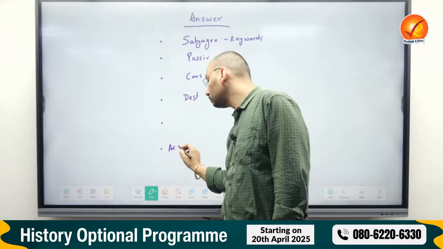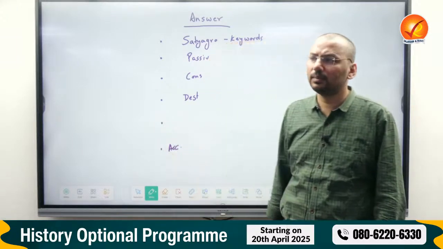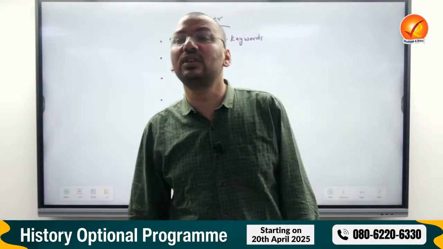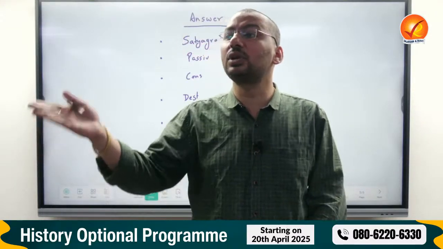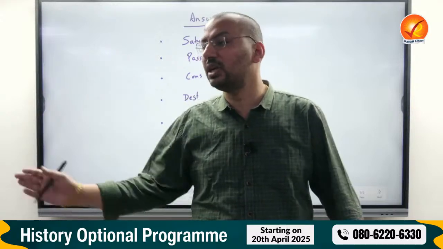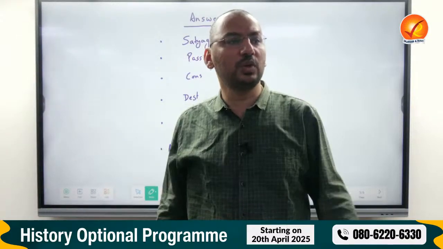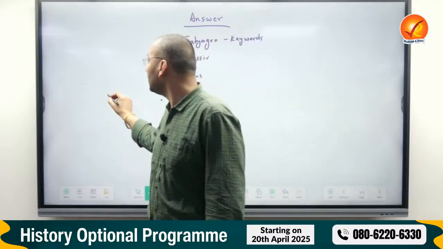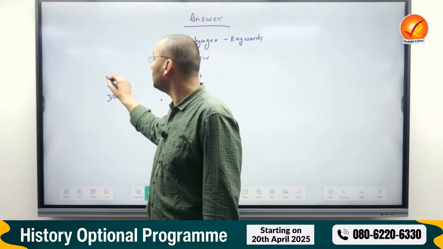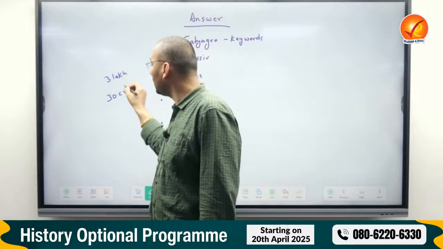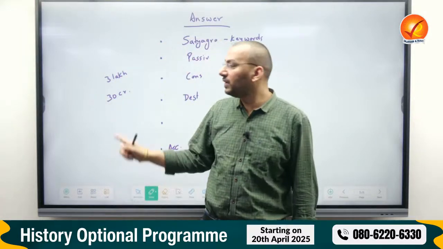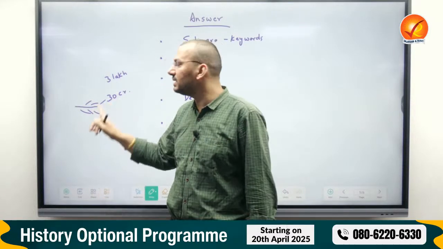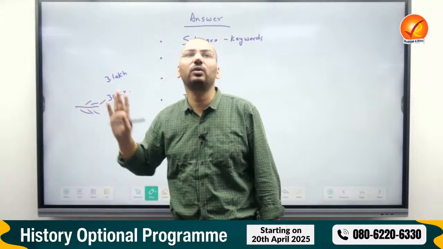For example, according to some British officer, I don't want to name, Gandhi ji was allowed by the British to do all these revolutions. Why was Gandhi not arrested during Dandi March? By Dandi March, he is going to make salt, someone may arrest him. Because the British also think that Gandhi is saying non-violence. And in a 30 crore country, 3 lakh British would always love non-violence. So if Gandhi is walking and Indians are following him, the British don't love Gandhi, but at least they are okay that they are following a non-violent person.